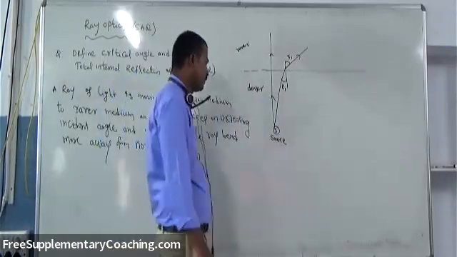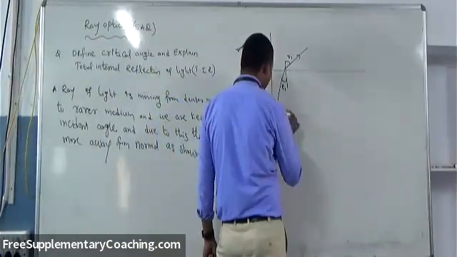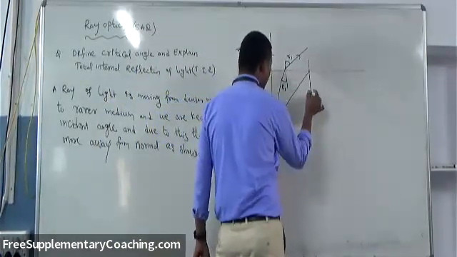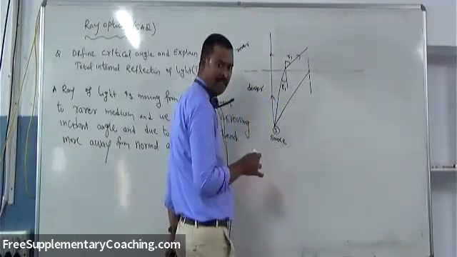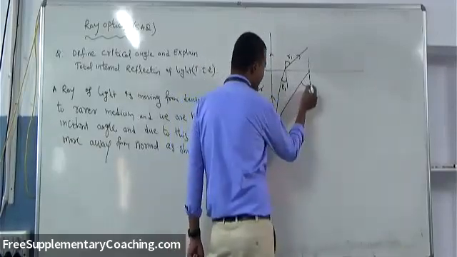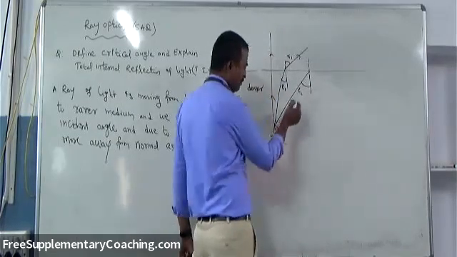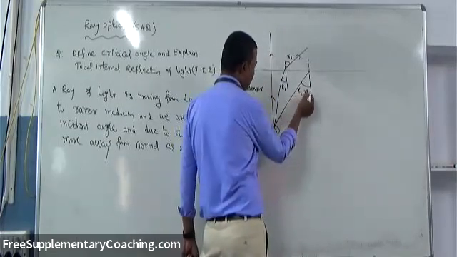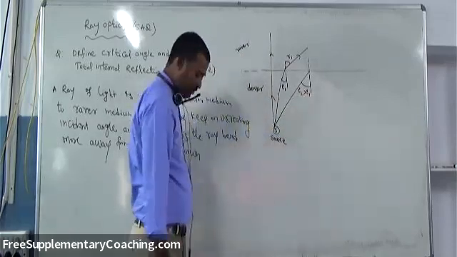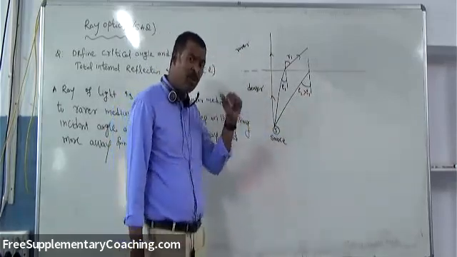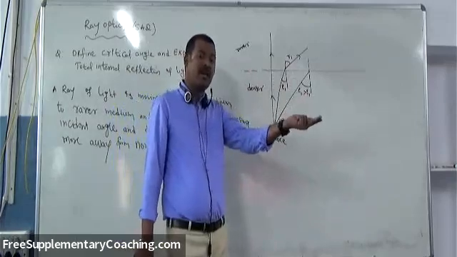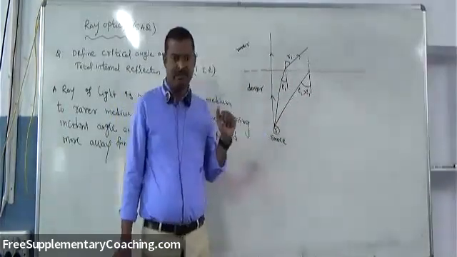Now again, I'm taking one more light ray, which has a somewhat greater incident angle than the previous one. I'm taking it as I2, which is greater than I1. What happens? It will bend more away from the normal as compared to the previous one. Correct?